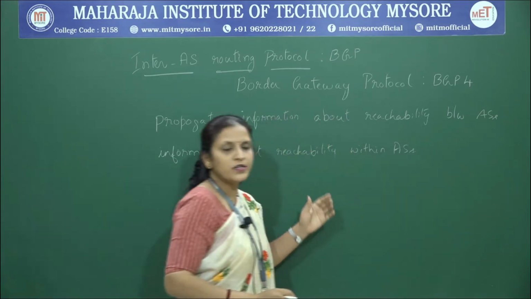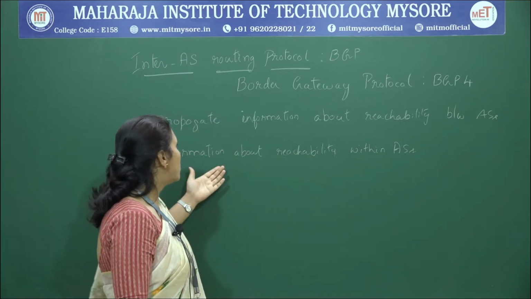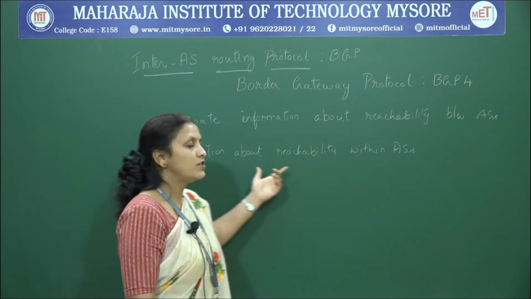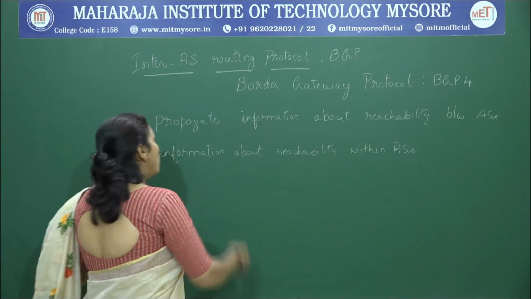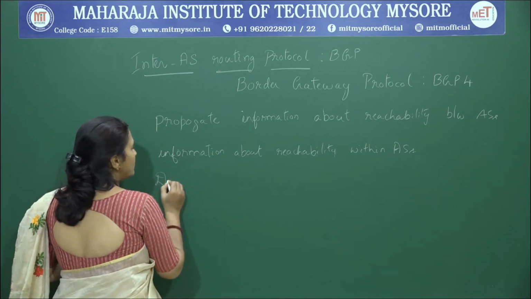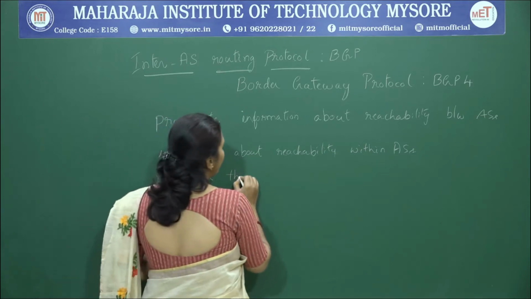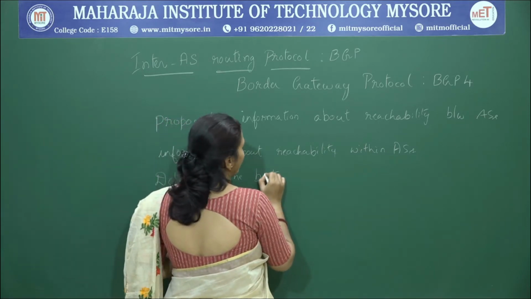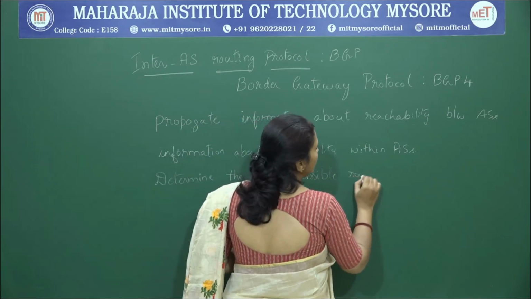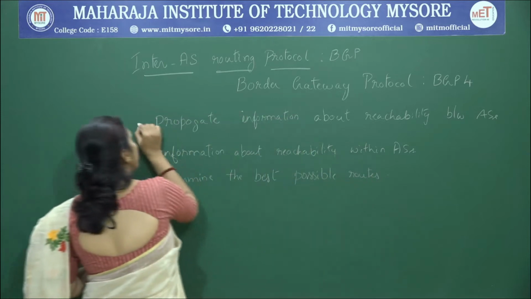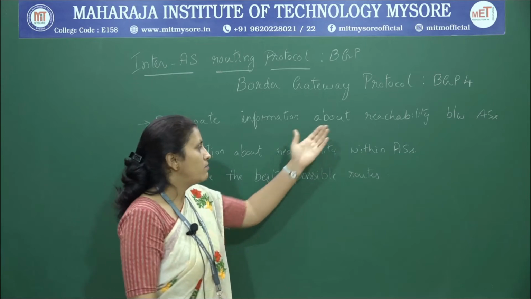Along with the reachability information across autonomous systems, it also helps us to understand the reachability information within autonomous systems. And with the help of these two, it provides us a way to determine the best possible route. So, these are the three main functionalities provided by BGP.